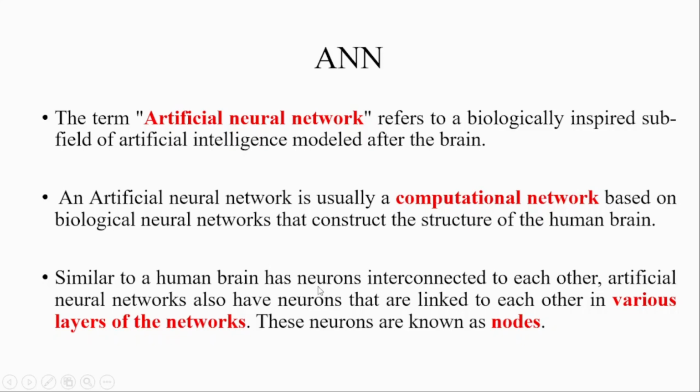Similar to a human brain, which has neurons interconnected to each other, artificial neural networks also have neurons that are linked to each other in various layers of the network. These neurons are also known as nodes. So in the human brain's biological structure they are called neurons, while in artificial neural networks the neurons are termed nodes. In artificial neural networks, the different neurons will be discussed in the form of layers, and each neuron will be termed a node in the network.